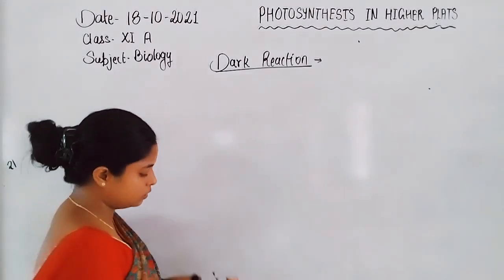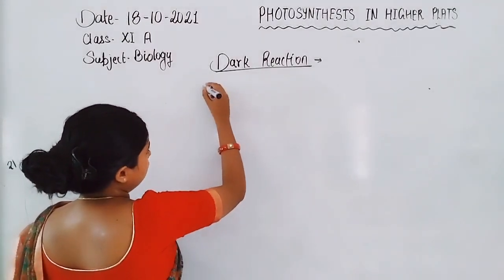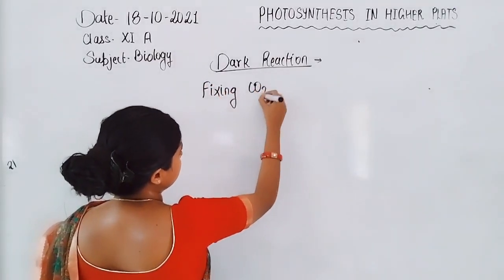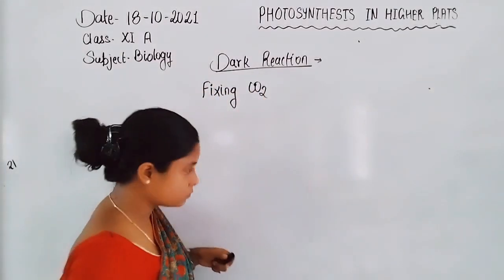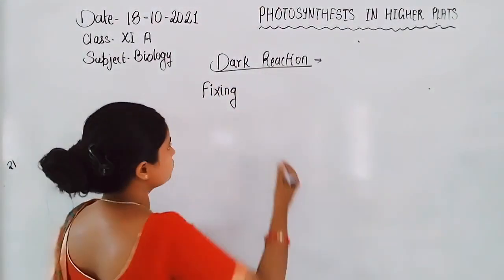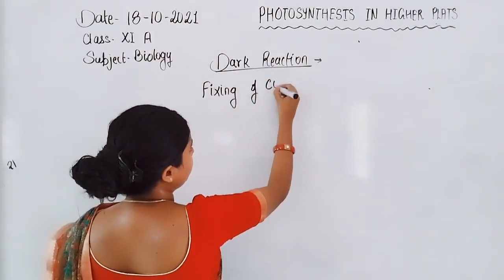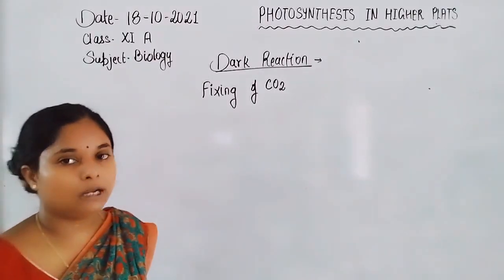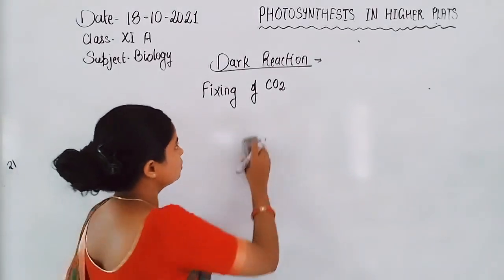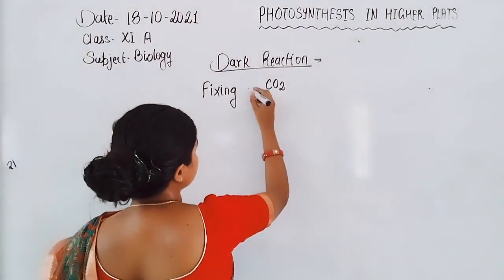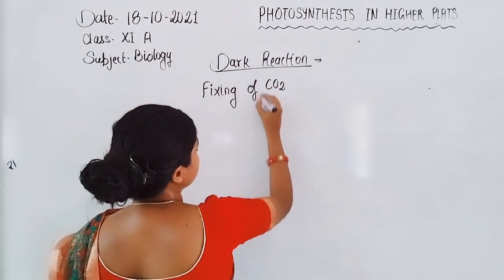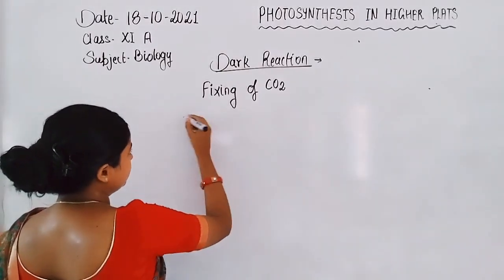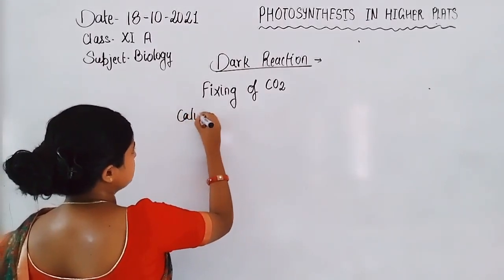In the dark reaction, the fixing of carbon dioxide takes place. Fixing of carbon dioxide is done through the Calvin cycle.